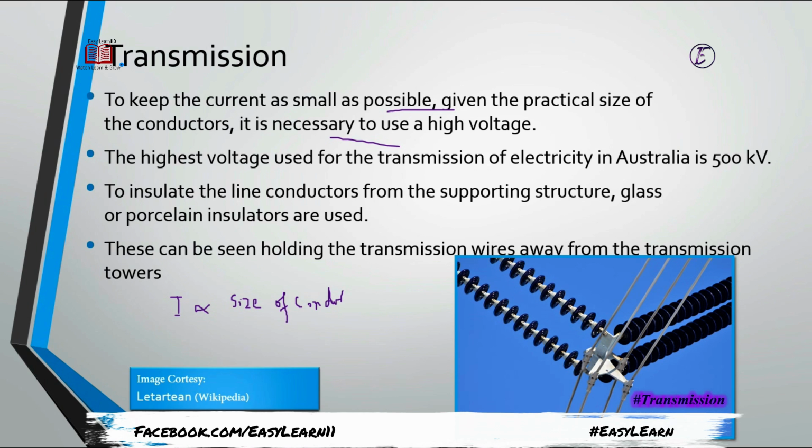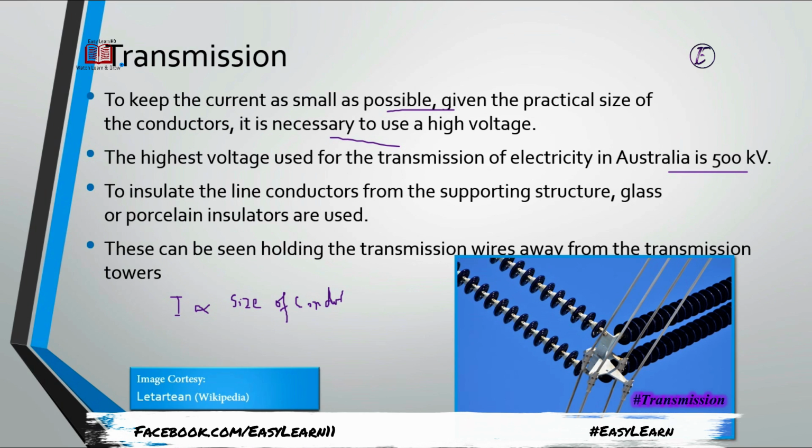But if the current is high, it means the voltage is low, then to manage the same amount of power, more conductor is necessary. A heavy conductor. The highest voltage used for transmission of electricity in Australia is 500 kilovolt.